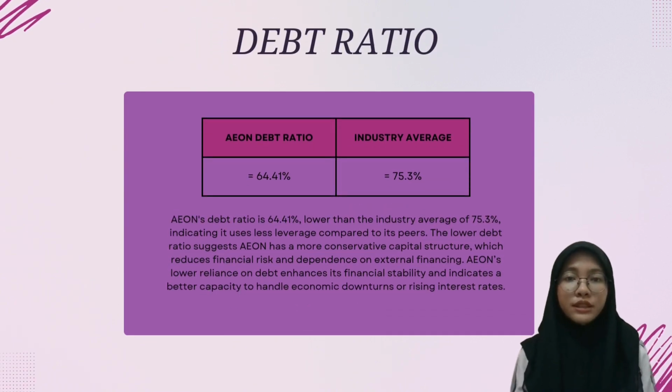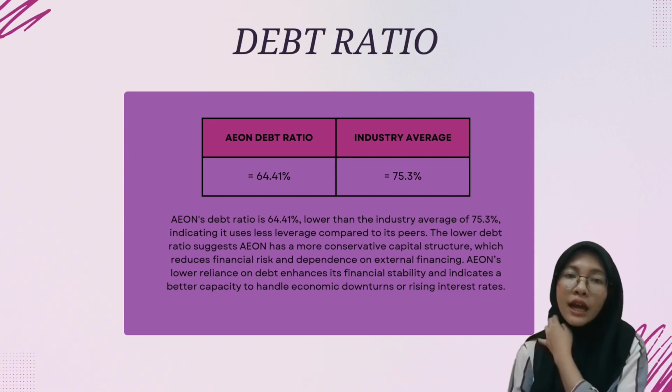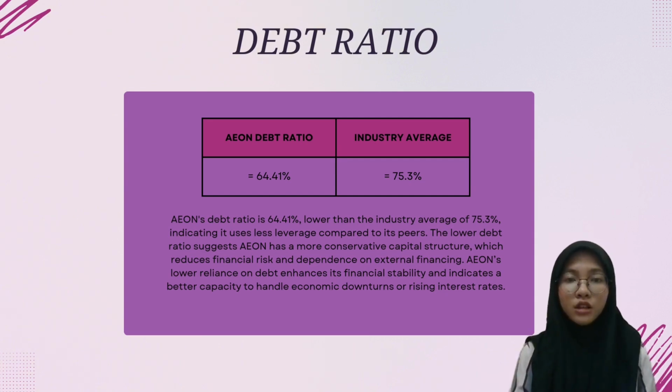Moving on to the debt ratio. Aeon stands at 64.41%, which is lower than the industry average of 75.3%. This demonstrates a more conservative approach to leveraging debt. A lower debt ratio reduces financial risk and strengthens Aeon's ability to weather economic challenges such as rising interest rates or downturns in the market.